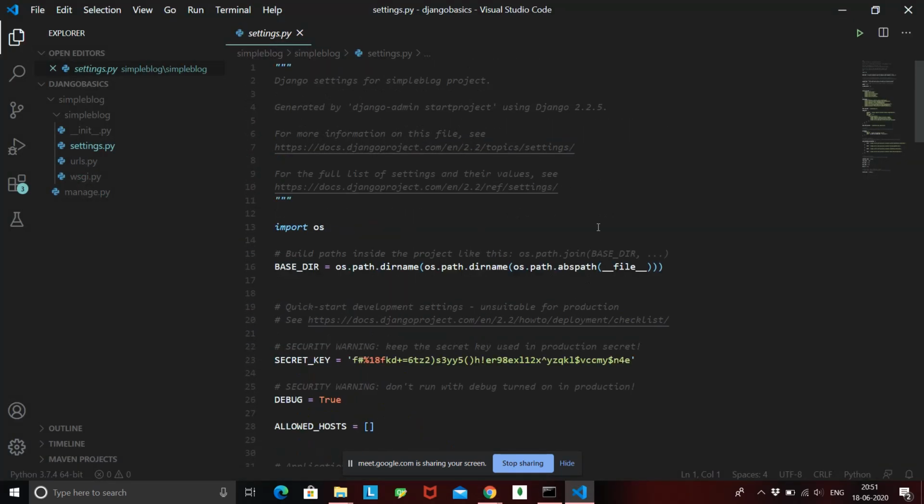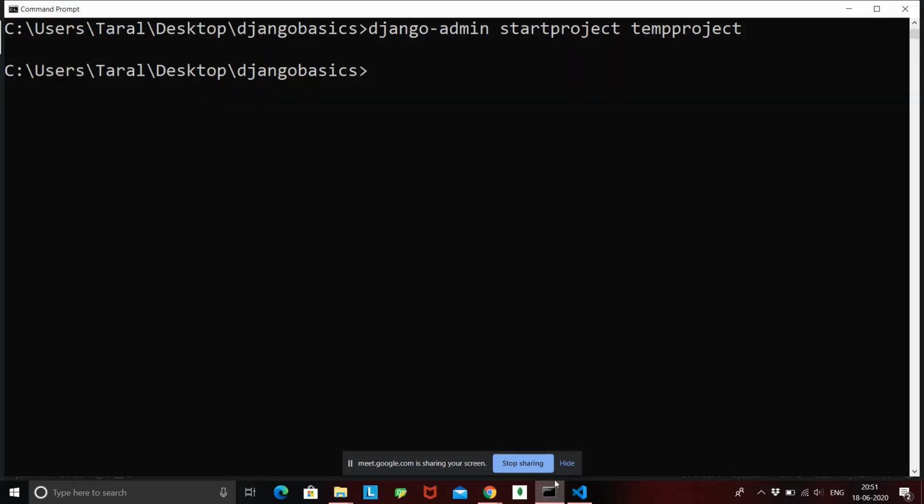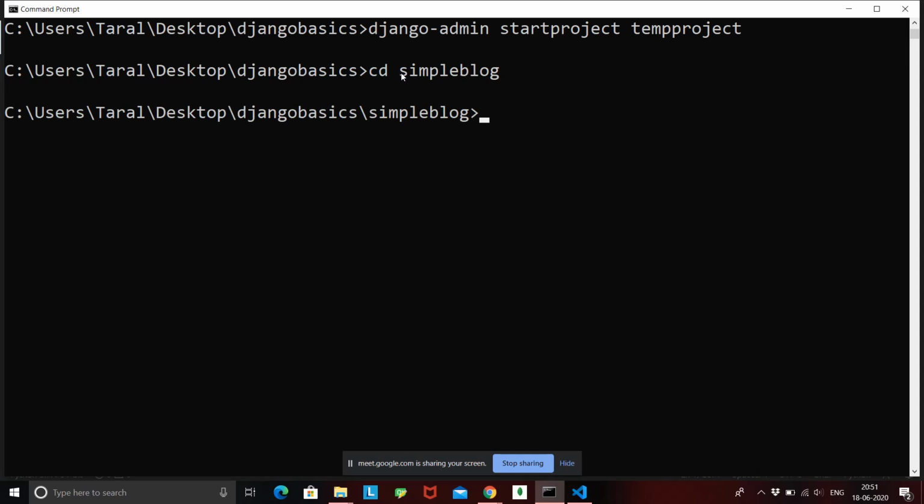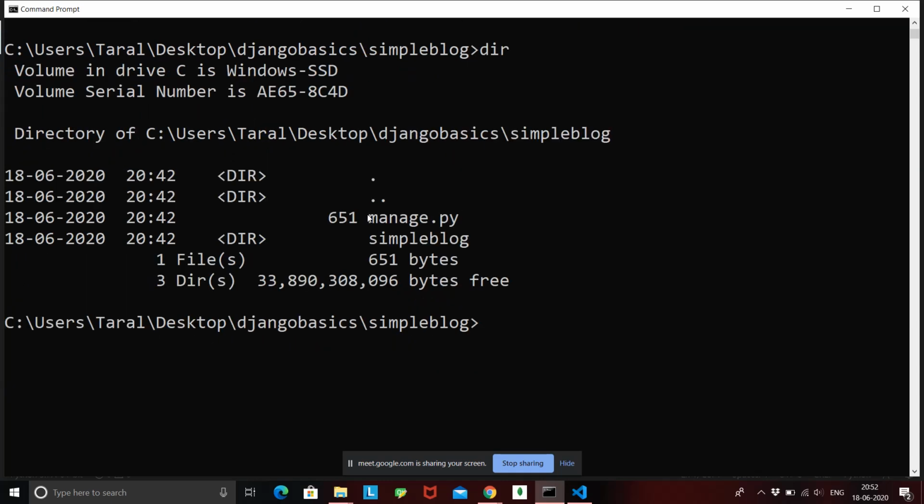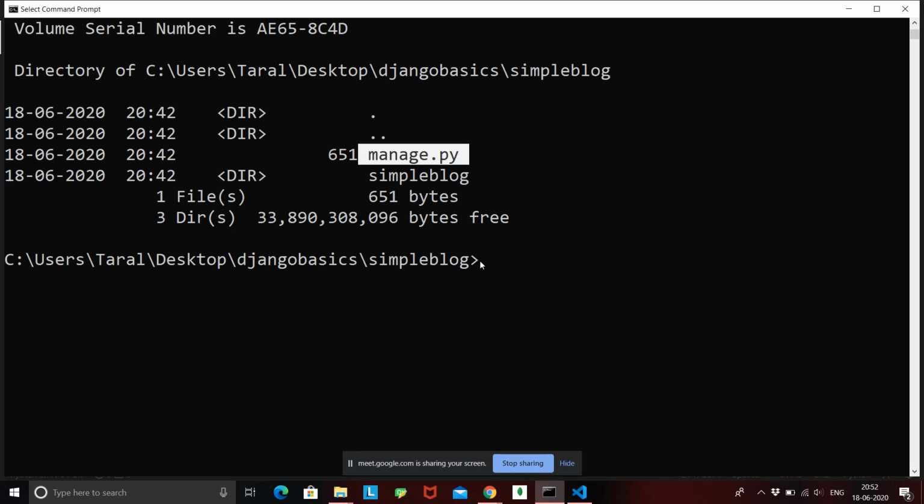Once you are in your Django basics folder, open up your terminal. I am currently in the desktop Django basics folder, and now I need to go into my project directory, and my project was simple blog, right? So I'll do cd simple blog. Okay, so now I am in my project directory. This was my base directory, and now I am in my project. Let's check what folders we have in our project. Running dir will give you all the directories and files present inside your project. So we know that we have a manage.py file over here. Let's try to run this manage.py file.